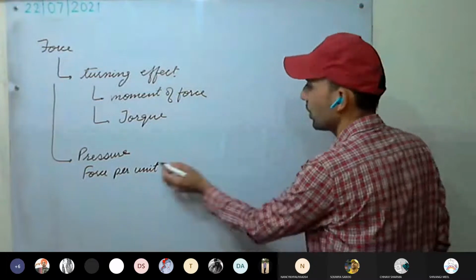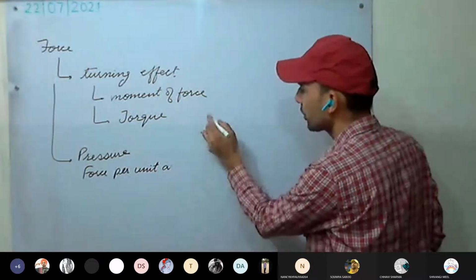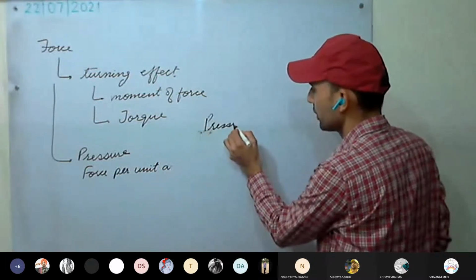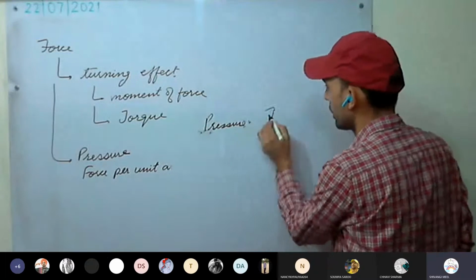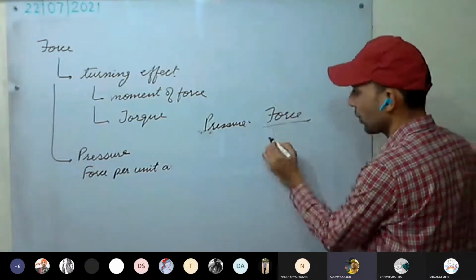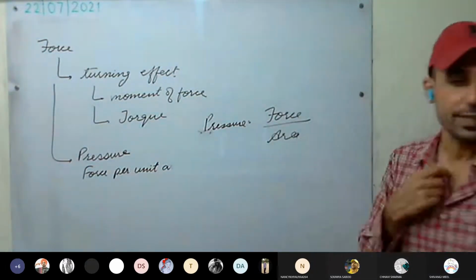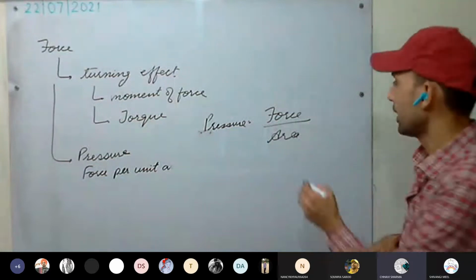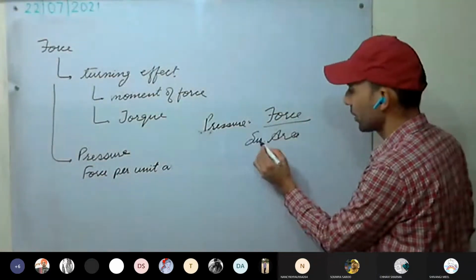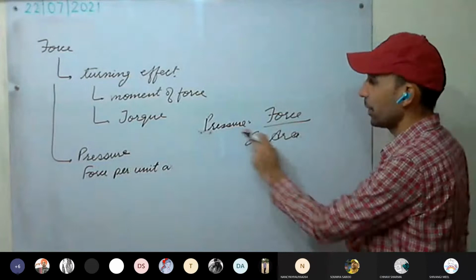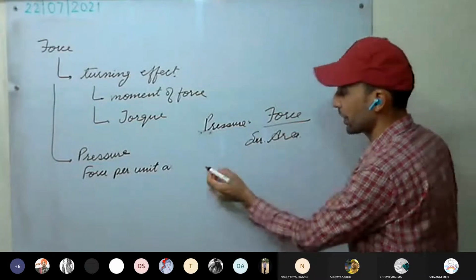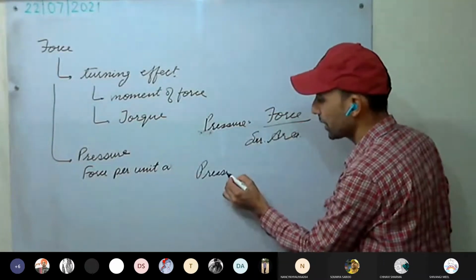Okay. We have discussed, pressure equals what? Force upon surface area, or we simply say area. Pressure is nothing but force upon surface area. But what kind of force is there?